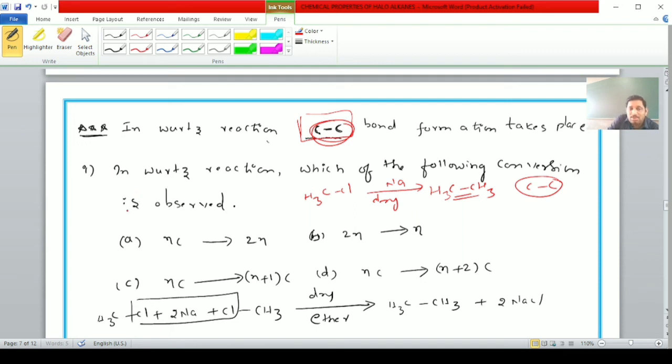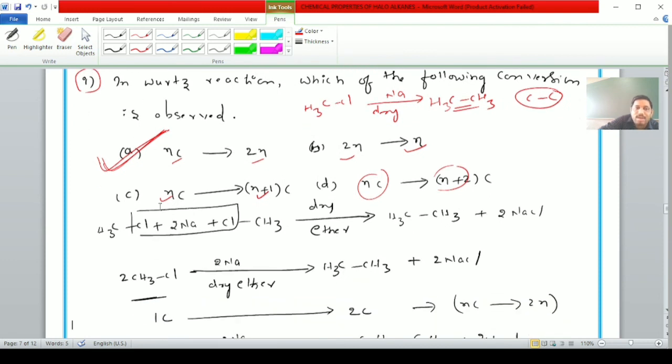And the questions are based on this, like this, students. In the Wurtz reaction, which of the following conversions is observed? That is, n carbon to 2n carbons, 2n carbons to n carbons, n carbon to n plus 1 carbon, n carbon to n plus 2 carbon. Which conversion is observed, students? Here the first one is correct, students. n carbon to 2n carbon conversion will be observed. Why? Because, students, we can discuss it with one example.